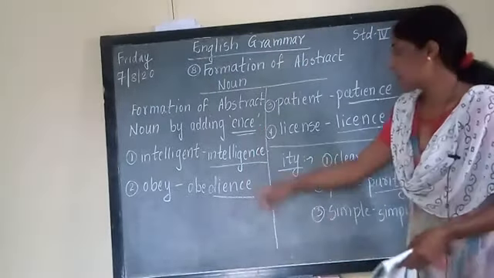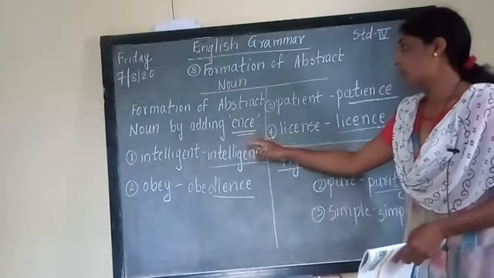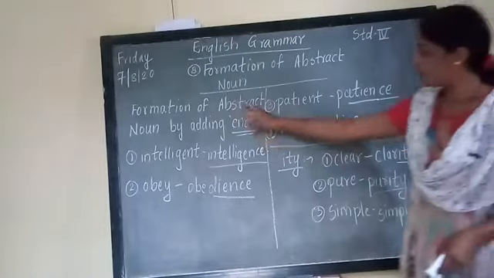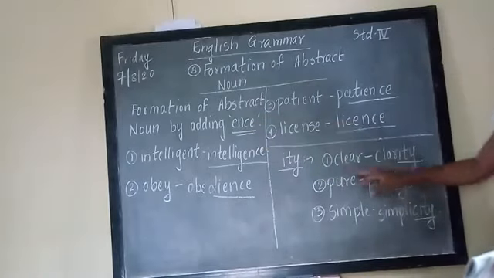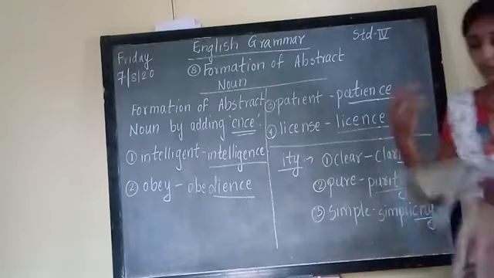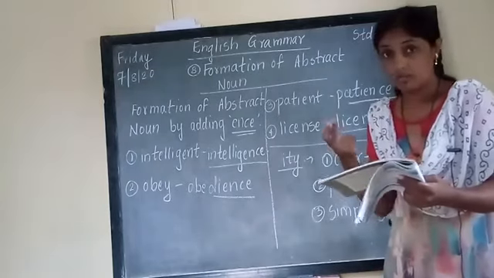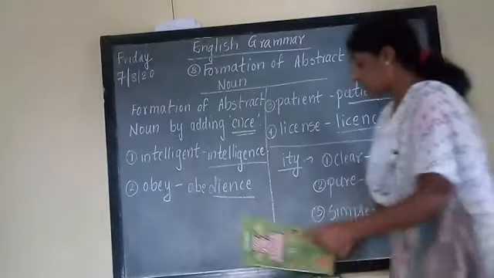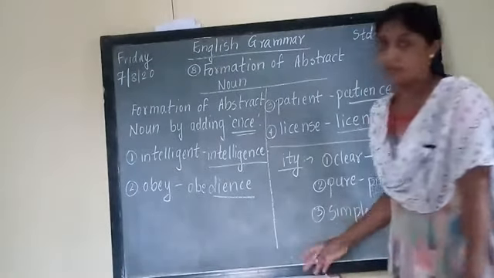What is your homework now? You have to write down this now. Formation of abstract nouns by adding ENCE. Write down these 4, and again write down the same thing, formation of abstract nouns by adding ITY. 3 are written here and 3 more are there in the book. You can see it in the video, or I will send you this photo today.